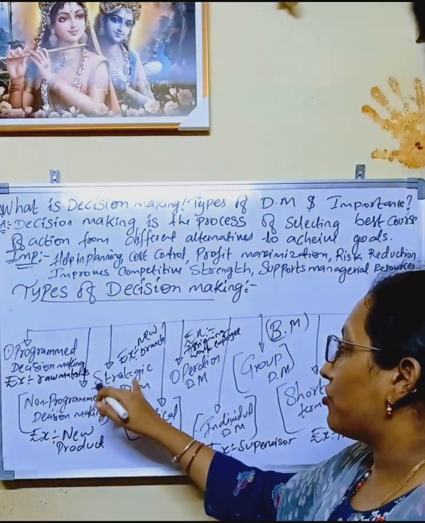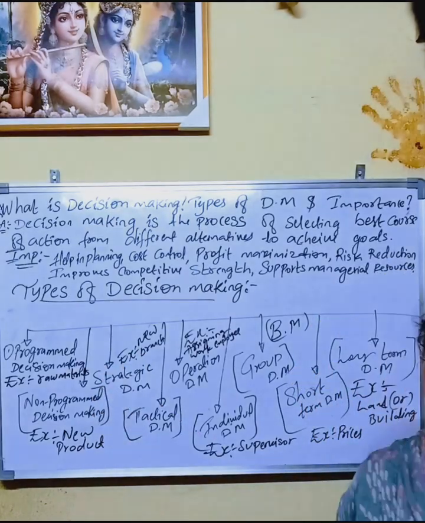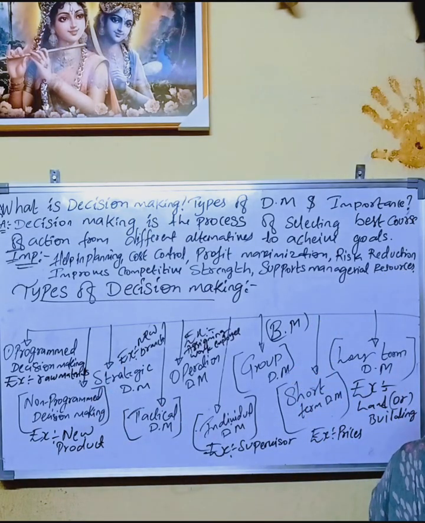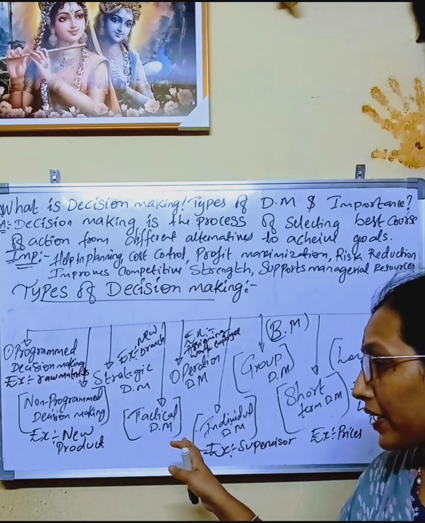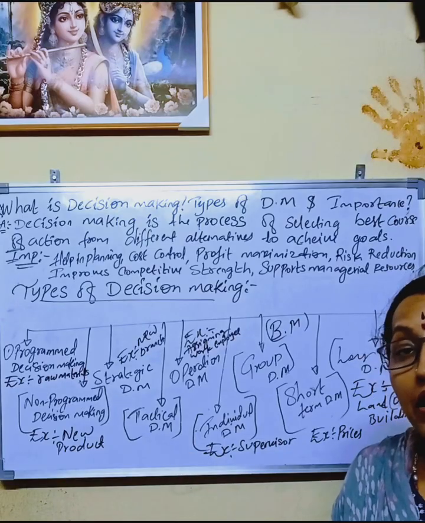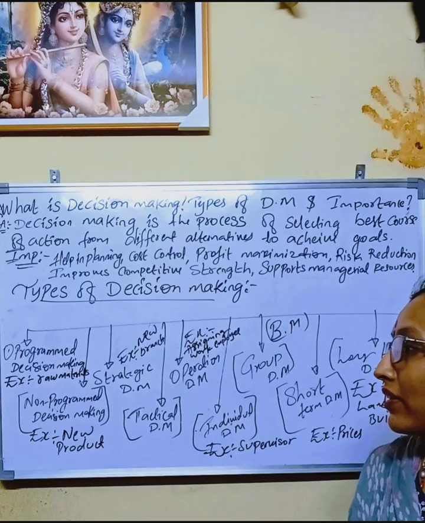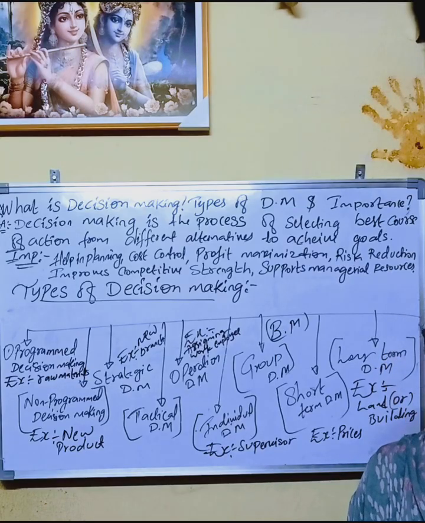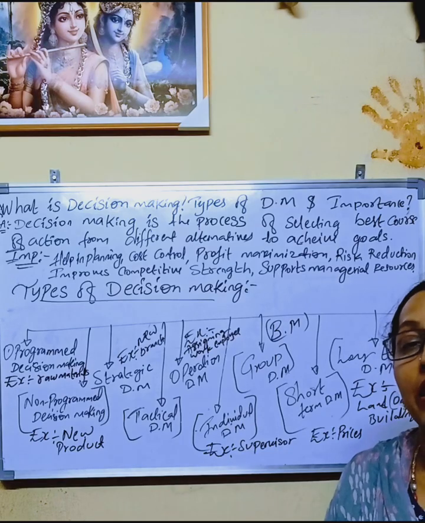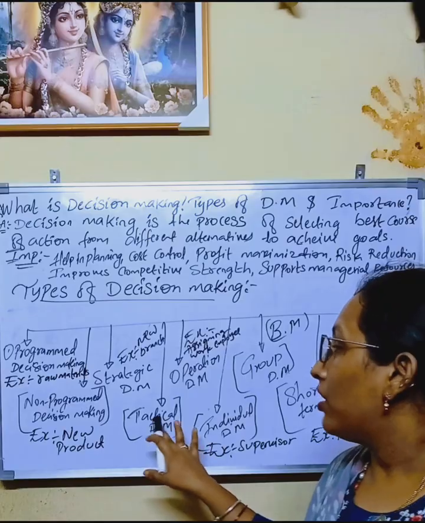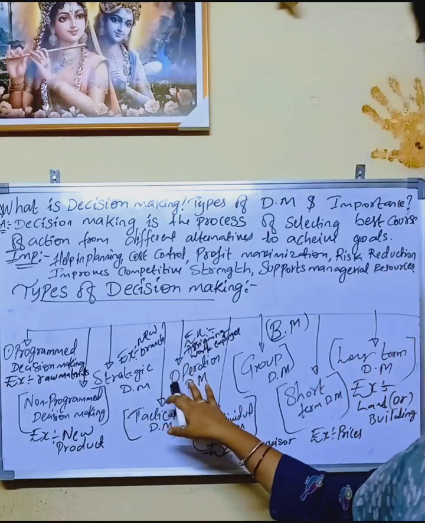And strategic decision making is the expansion of a business unit. We call that strategic decision making. And tactical decision making is nothing but tactical planning for all the things: how it should happen, when, and at which time. That we call tactical decision making.